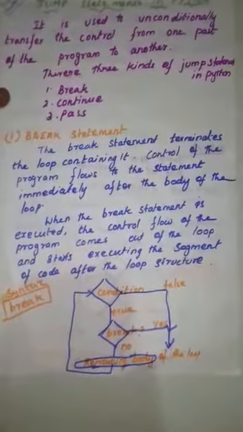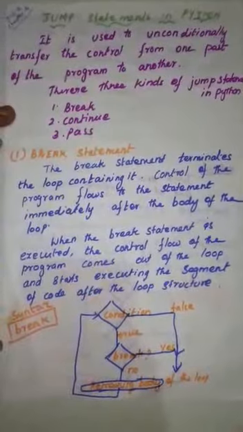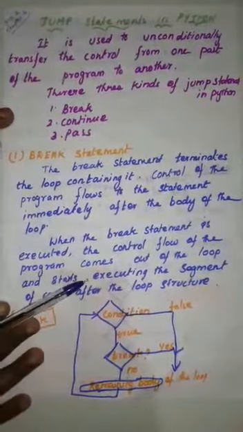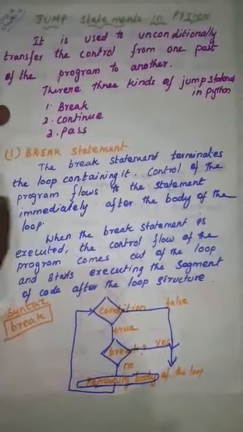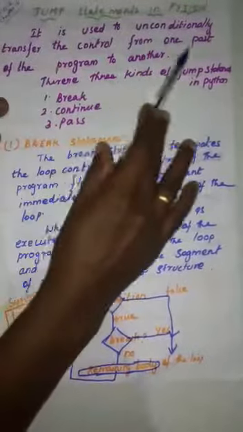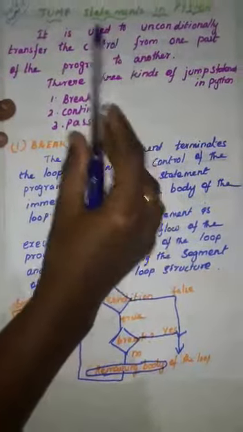Students, now we are going to study the last topic of 12th standard Computer Science chapter 6: jump statements in Python. A jump statement is used to unconditionally transfer the control from one part of the program to another part of the program. This is the definition of a jump statement.